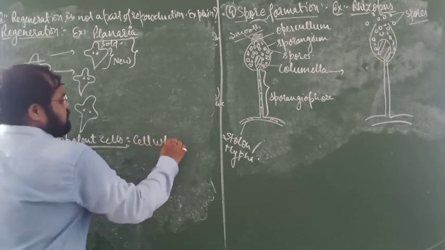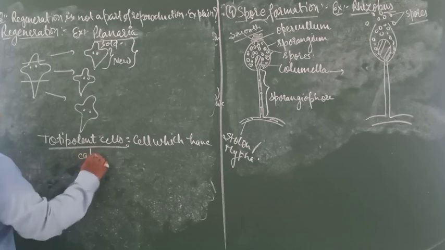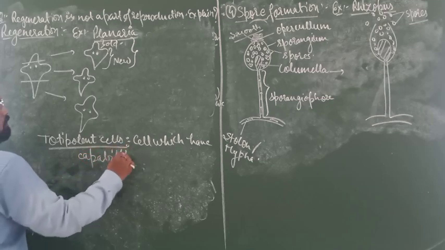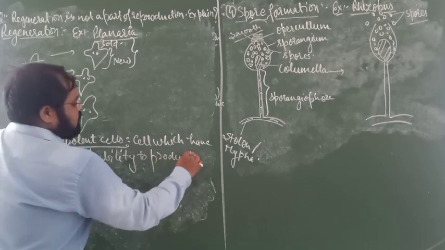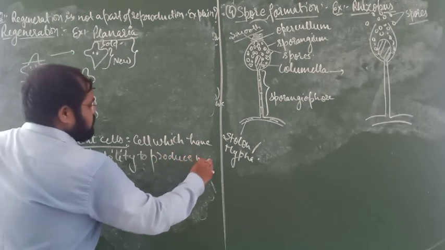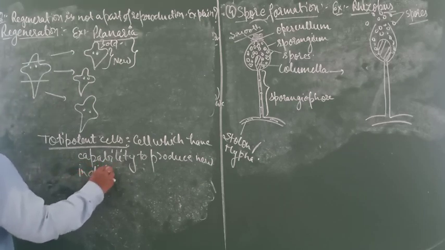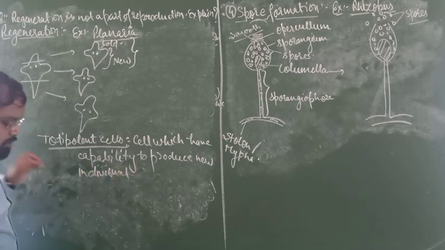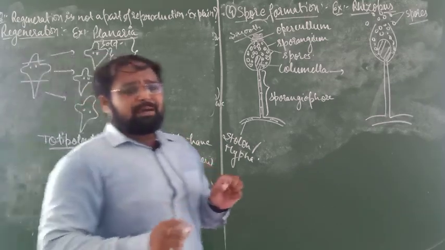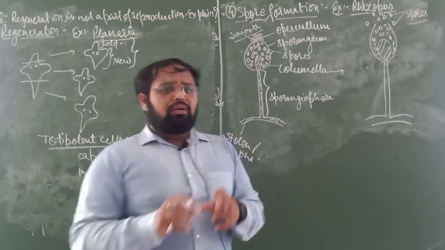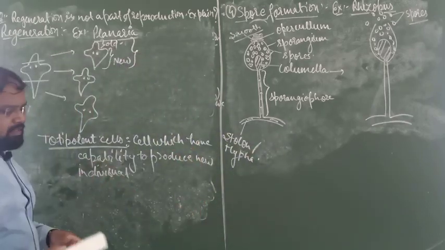Cells which have the capability to produce a new individual. It means a single cell can produce a full body, and that is called a totipotent cell.